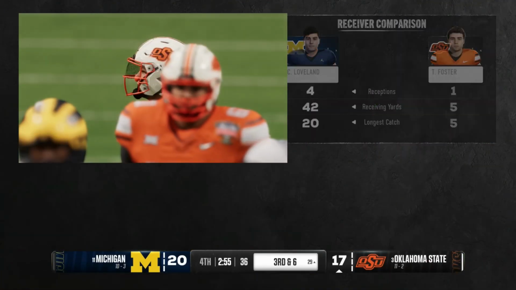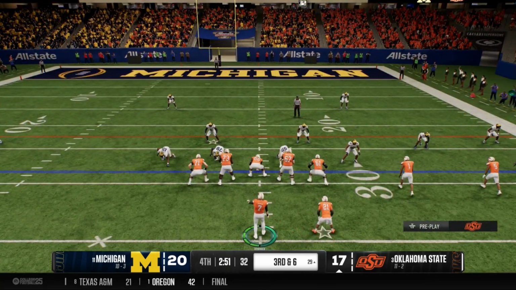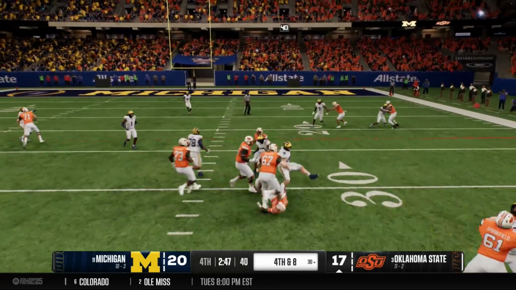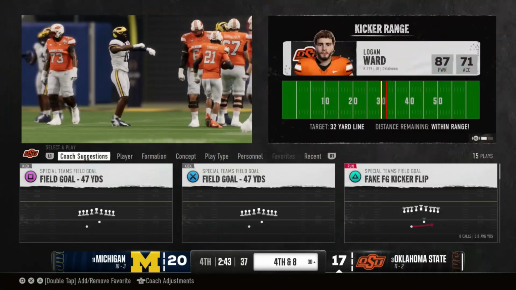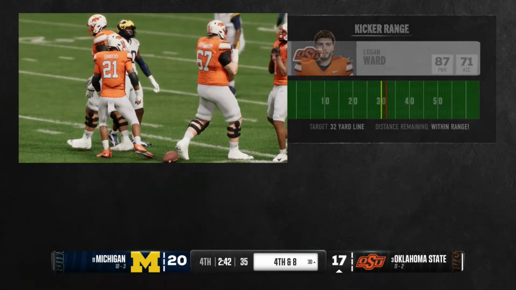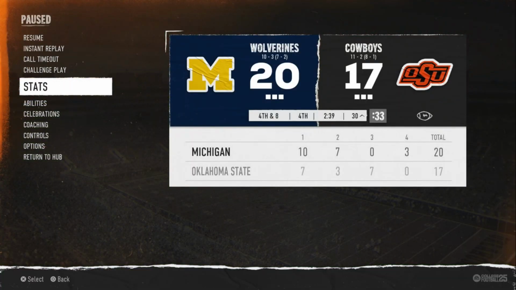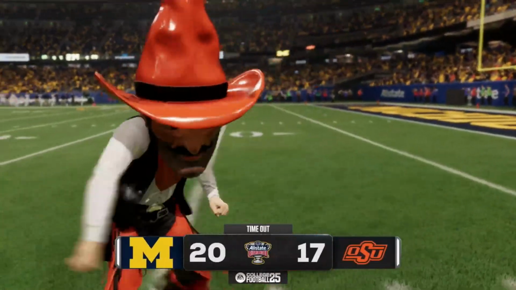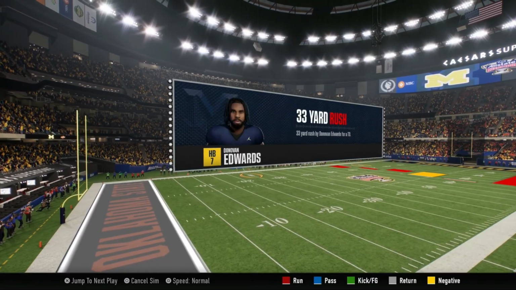Okay, we are going to go with a draw here because we are in four-down territory. So if I can break this with Barry Sanders, even if we don't, we still have another down to work with. And that, ooh, Barry, only 19 yards today. No, come on. Oh, wait. I forgot, I'm sorry. We can kick a field goal. Okay, actually, I'm not going to kick this field goal. Look, I am only playing what I have to play. So we're going to take the timeout, and I'm not going to kick a field goal myself. We will skip forward, but I'm going to keep it in and see what they can do.